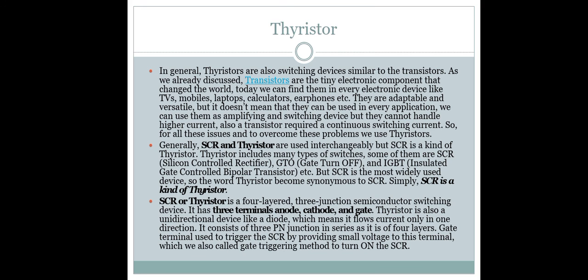It means that current flows in only one direction, and it consists of three PN junctions in series. It has four layers. The gate terminal is used to trigger. When the SCR is provided with voltage at this terminal, it is called the gate triggering method, or turn on method.